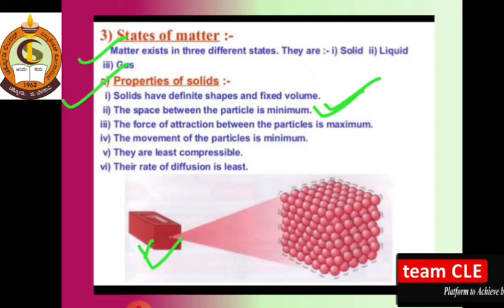The third one is that the force of attraction between the particles is maximum because the particles are attached to each other. You can see in this image how the particles are attached to each other, so there is no space, and the movement of the particles is also minimum. Fifth, they are least compressible, so they cannot be compressed; you cannot push them. The main concept here is that the movement of the particles is minimum and they are least compressible.